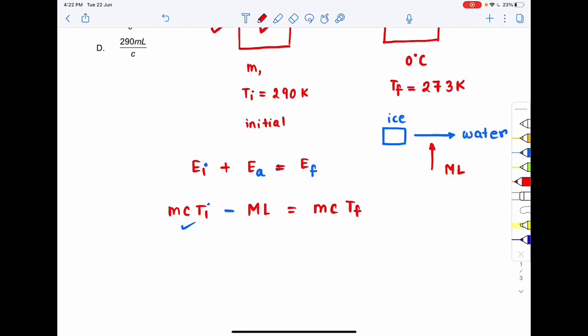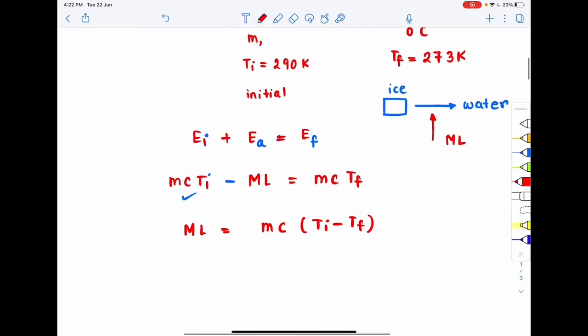So from here I can write that mL is equal to mc (Ti minus Tf). So the mass of the ice will be equal to mc by capital L (Ti minus Tf). What is the initial temperature?